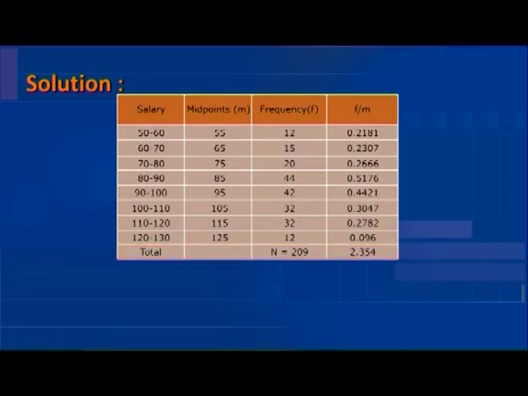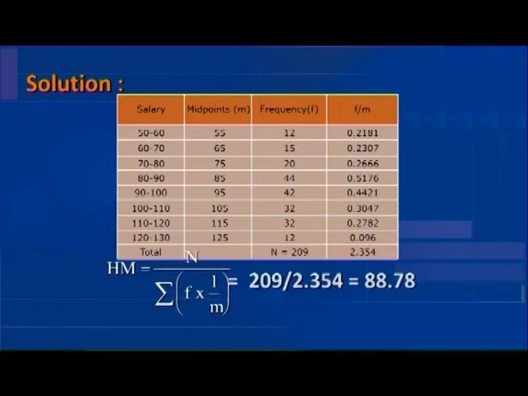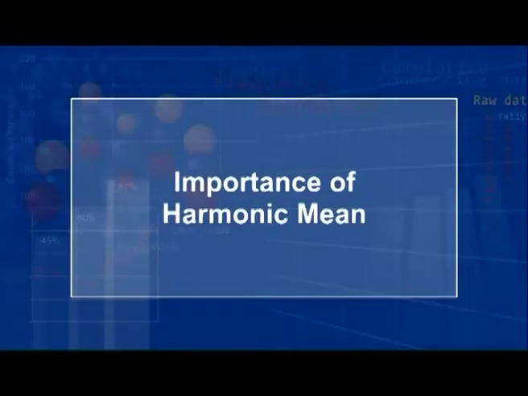Then, we calculate the harmonic mean, which is equal to the total of the frequency, 209, divided by 2.354, which is equal to 88.78.